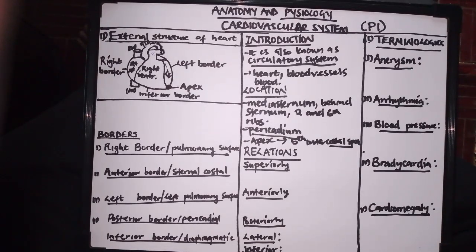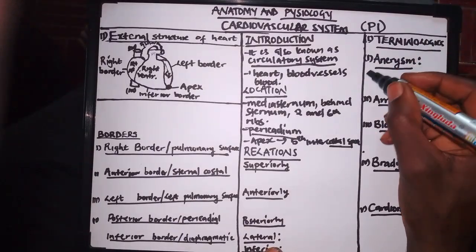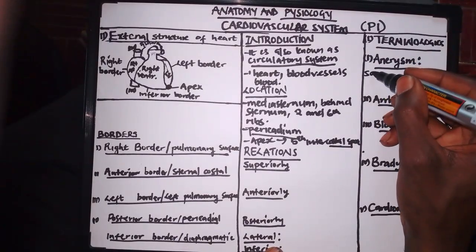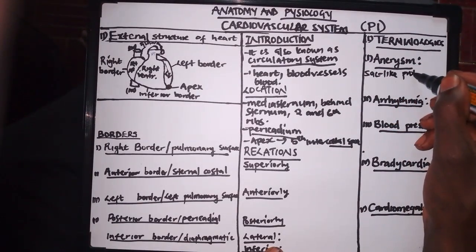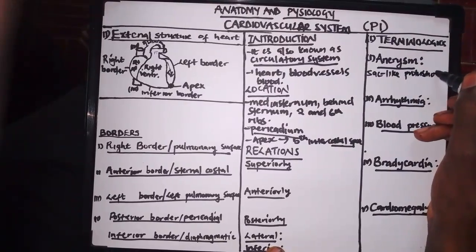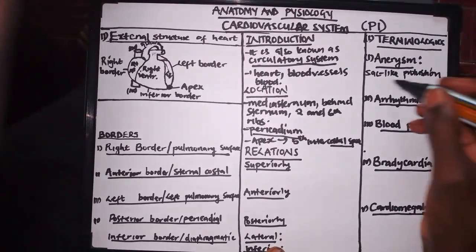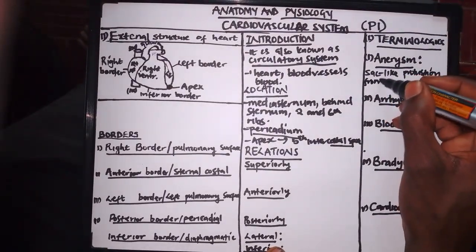So what is an aneurysm? Basically an aneurysm is just a sac-like protrusion from a blood vessel.